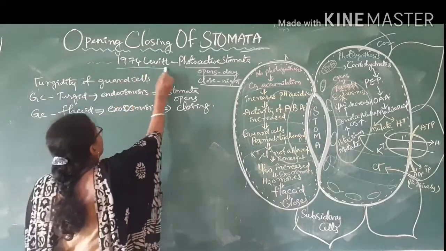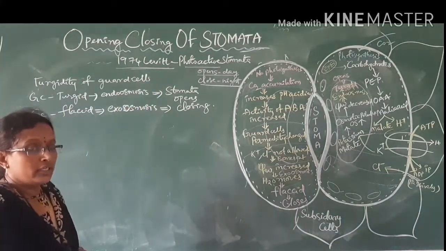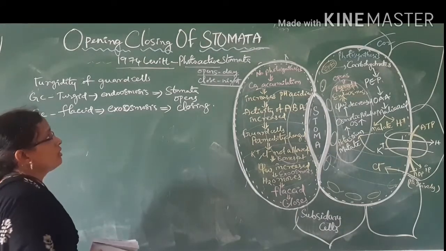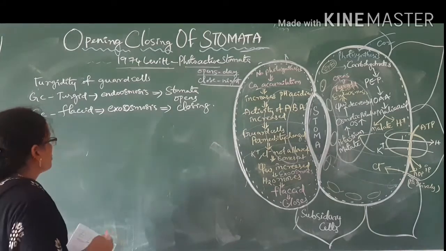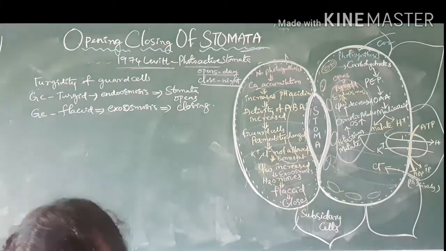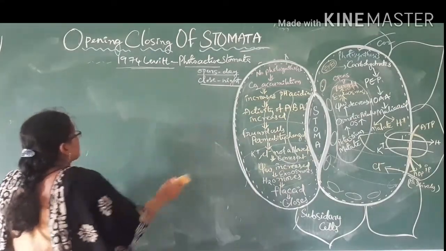So, Levitt, a scientist, proposed and explained how the stomata opens and closes in the photoactive stomata. During the daytime, stomata is open.